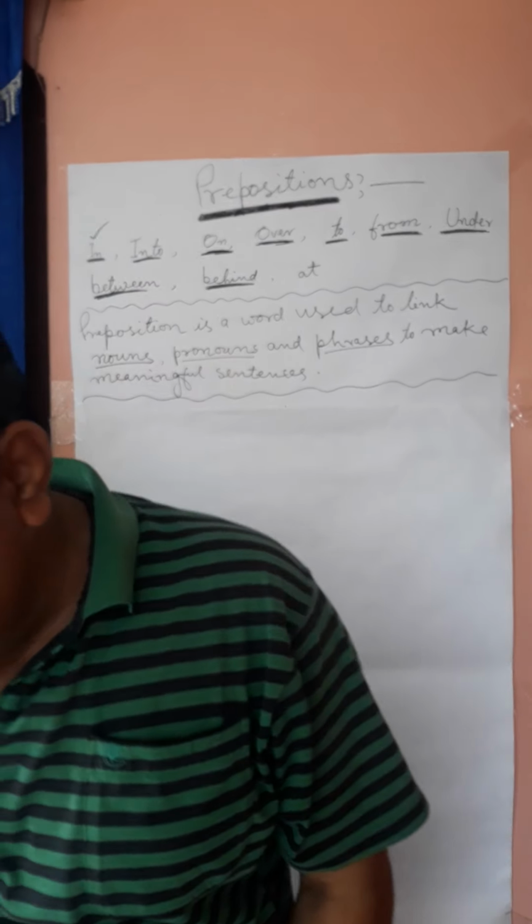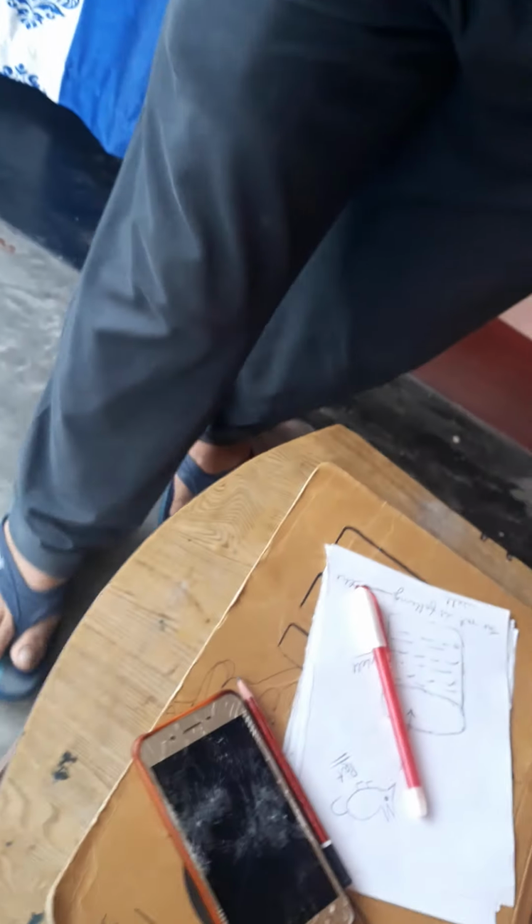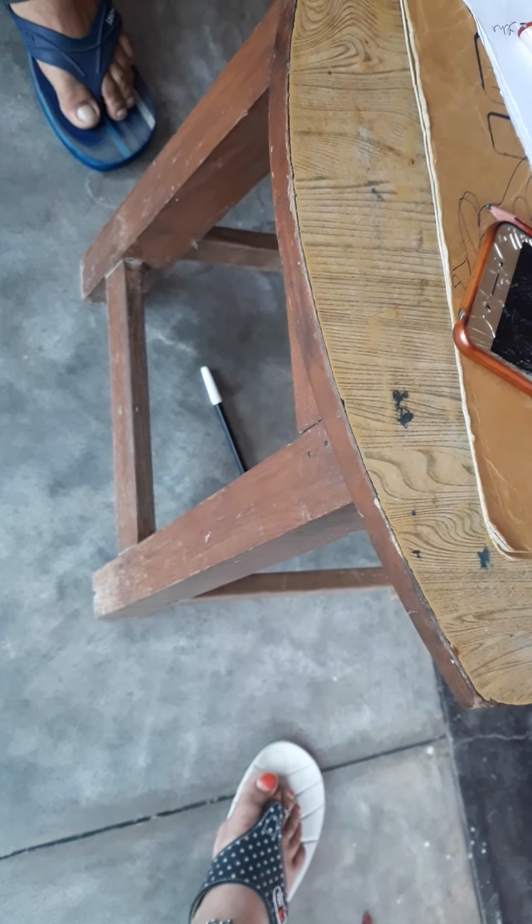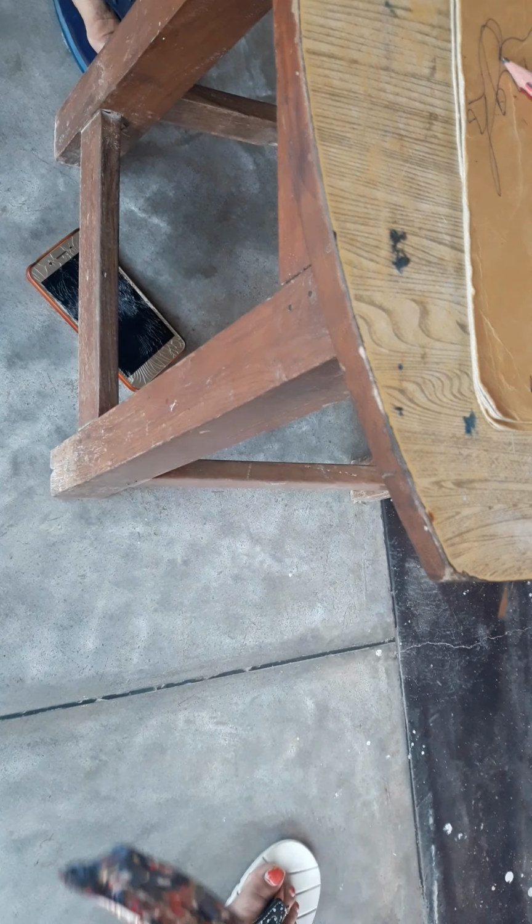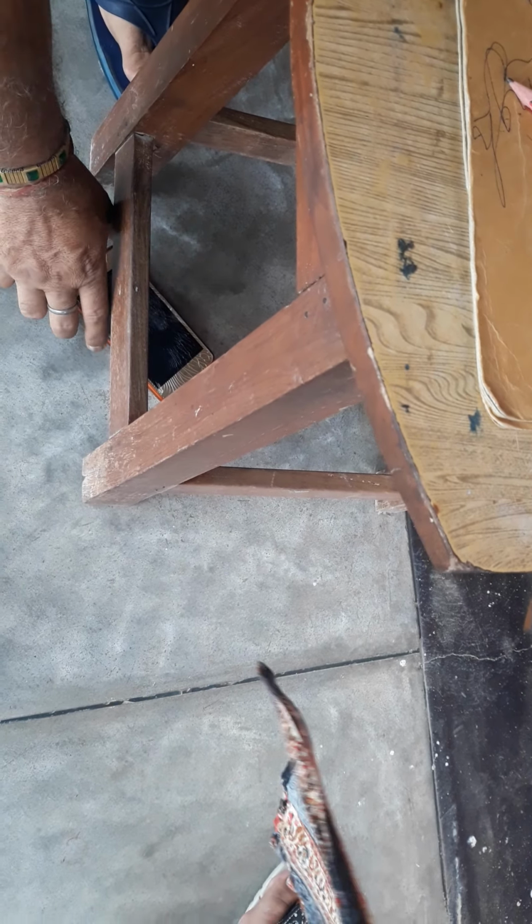See here. Where is my pen? The black pen is lying under the stool. It is under the stool. Clear? Now, where is the cell phone? The phone is under the stool. But now where is the phone? The phone is over my head.